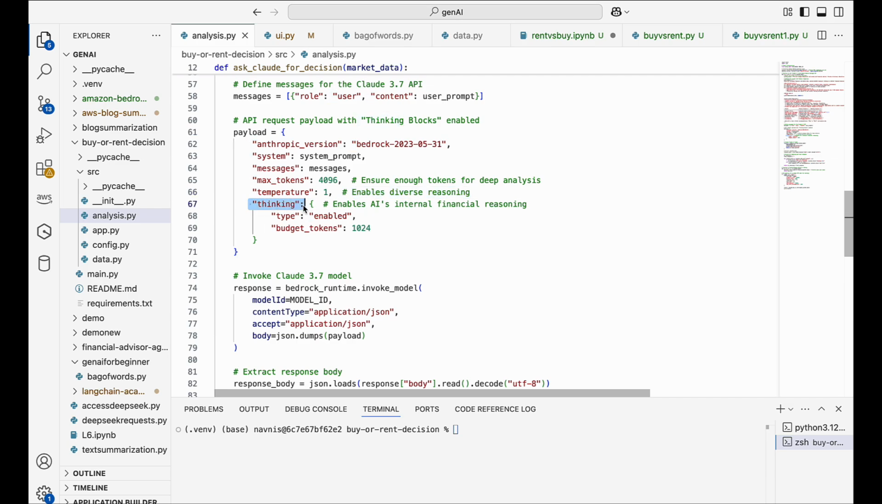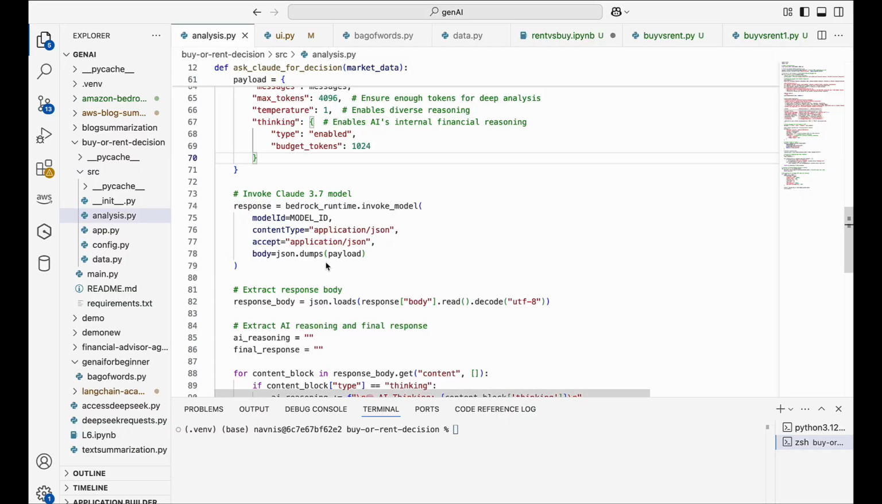Thinking. This is where the real magic happens. Thinking mode allows Claude to analyze, compare, and reason step by step before giving an answer. Budget tokens 1024 means Claude gets up to 1024 tokens to internally process its reasoning before giving the final recommendation for us. In simple terms, this payload structures our request so Claude 3.7 can analyze market data, think through the different factors, and provide a well-reasoned buy versus rent decision.